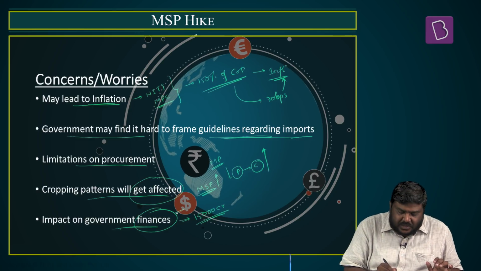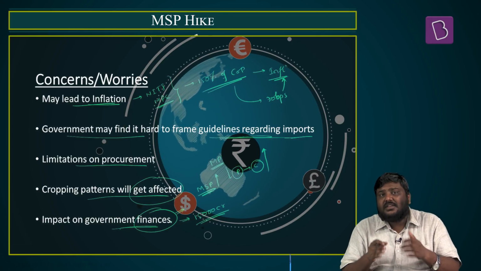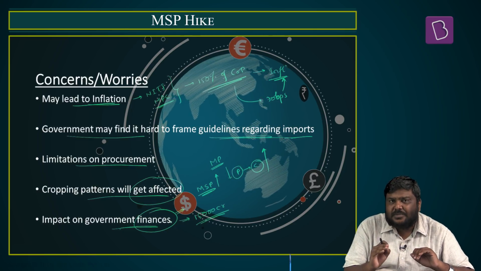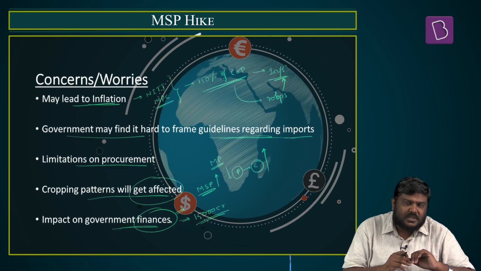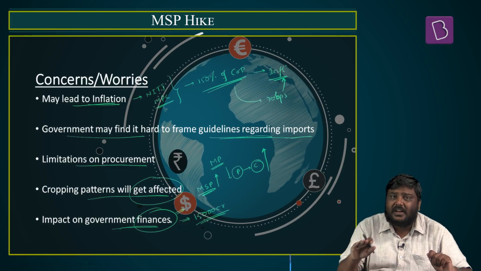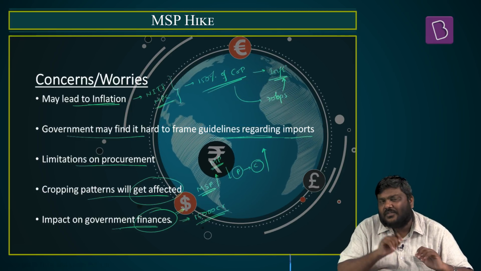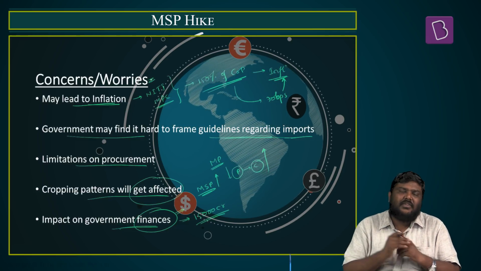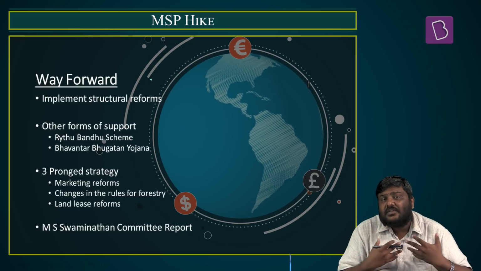That is, the expenditure in the form of agriculture subsidy or food subsidy will increase. But having said so, the finance minister or the earlier finance minister has recently stated that this hike in the MSP will not have a very great impact on the fiscal deficit of the government of India. So these are some of the concerns or worries that have been expressed by various experts. So finally, what is the way out?